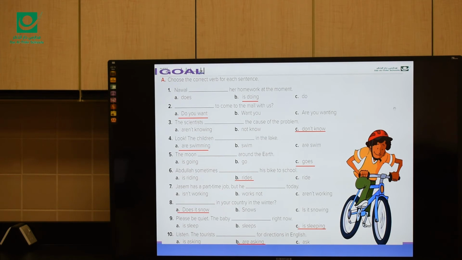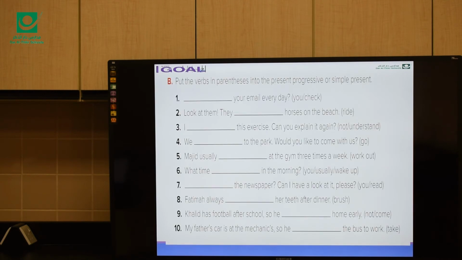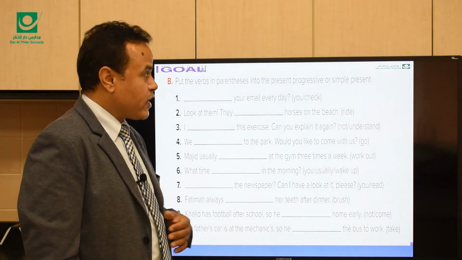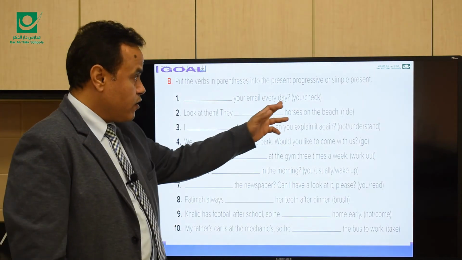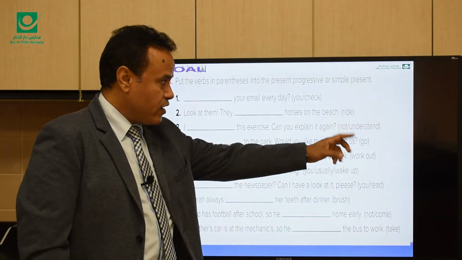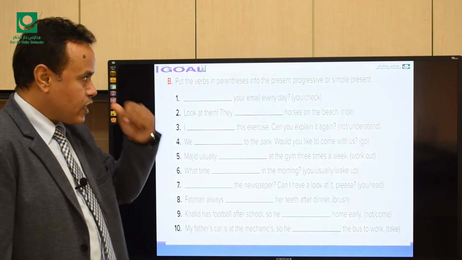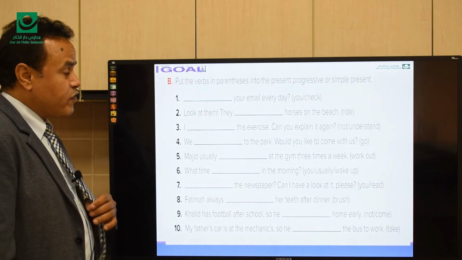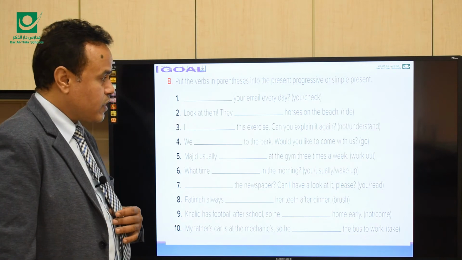Okay, let's go to part B here. Use these verbs in the present progressive or simple present. We're going to put these verbs like check, ride, understand, go in the present progressive or simple present. For example, [blank] your email every day. You can make a question or statements.